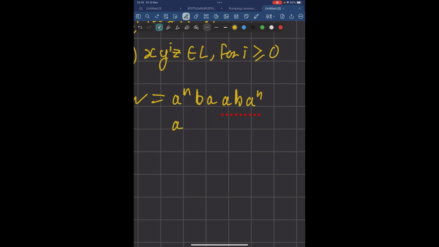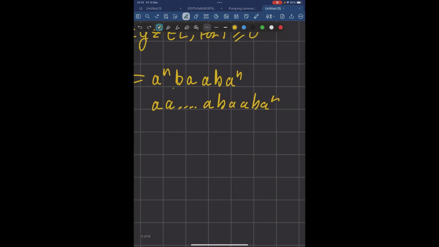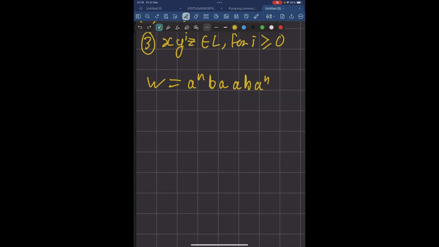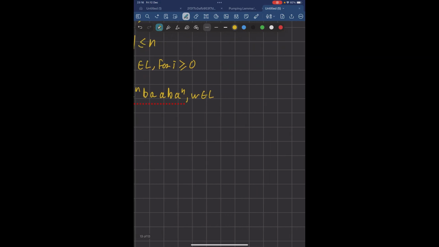We would have gone from something like this to having even more A's at the start. And if we're adding more A's to the start, we're kind of like pushing these B's into the other half of the string. And so the first half of the string wouldn't have any B's, but the second would. And if the second half has B's and the first one doesn't, then the second half could not possibly be the reverse of the first. So let's try to write that down in words.